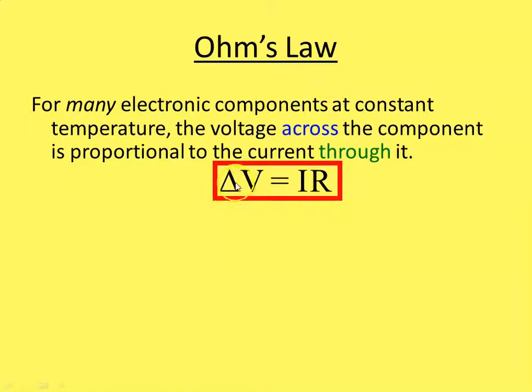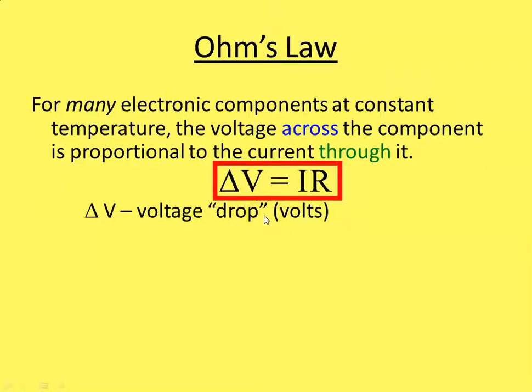Most of the time they ignore the delta and say, well, of course, it's moving from one location to another. It's got to be going from one place to another through the circuit, or it wouldn't be changing. If it just stays in one place, it's not changing energy at all. So the delta V is the voltage drop, actually.